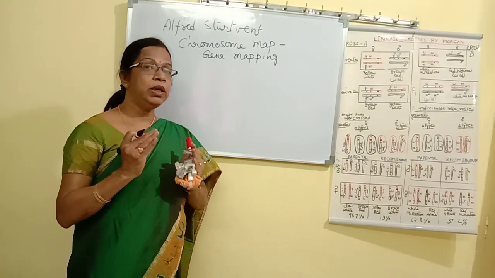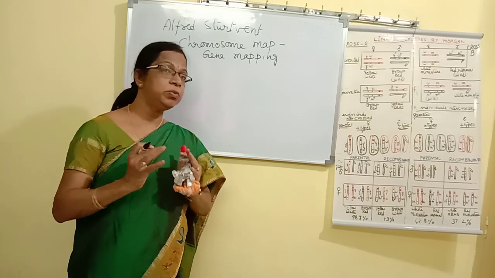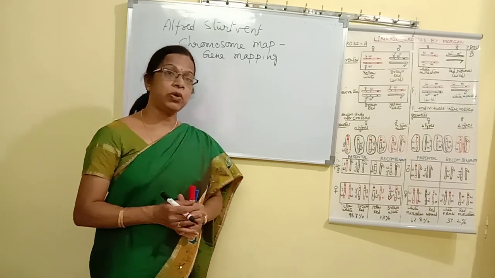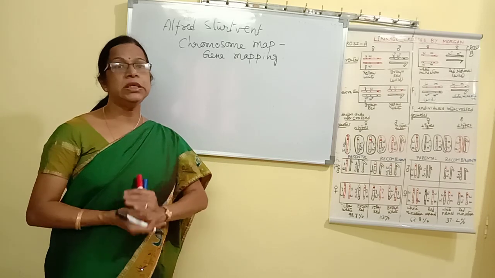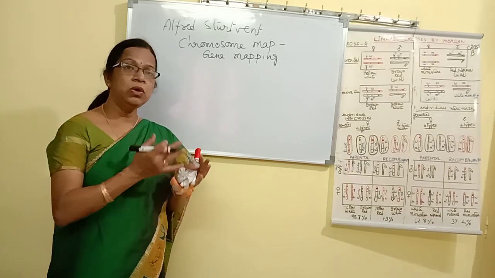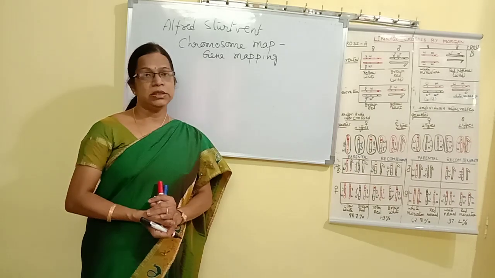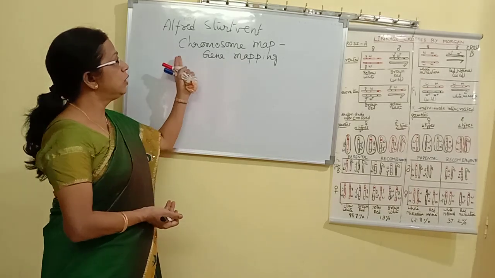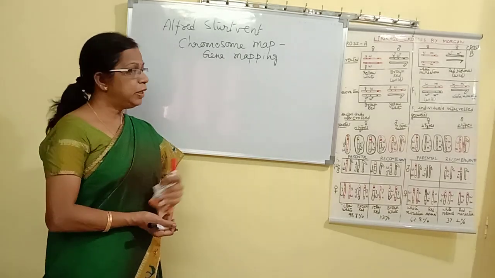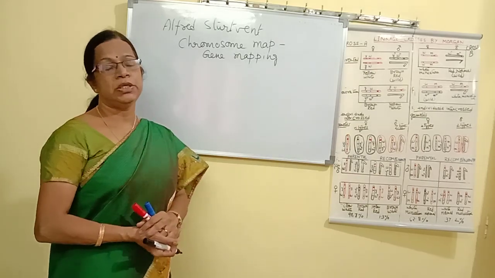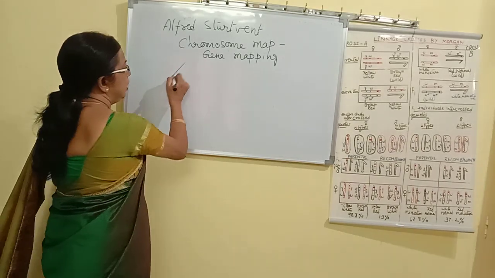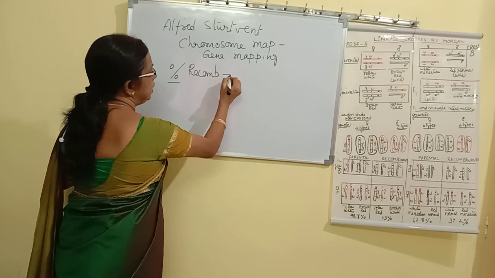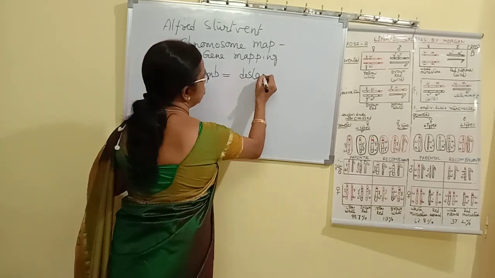Later it led to a very important theory, a very important experiment. All of you must have studied the Human Genome Project. So this gene mapping helped in the Human Genome Project. Now we know what all the genes present in human cells are, and also the distance between the different genes. So gene mapping is finding out the distance between two genes. Alfred Sturtevant constructed a chromosome map based on the percentage of recombination. He directly observed that the percentage of recombination is equal to the distance between the two genes.